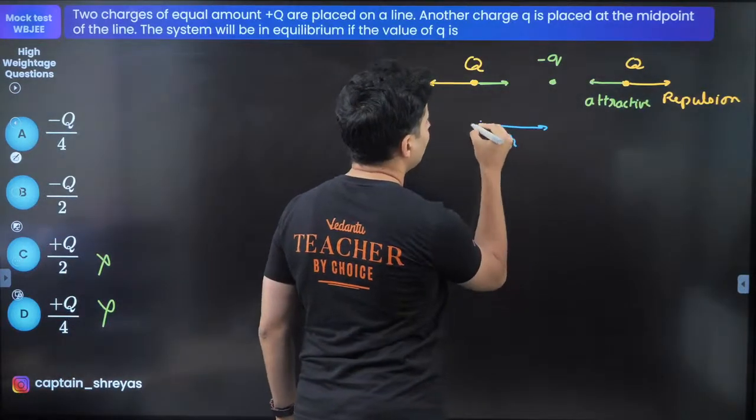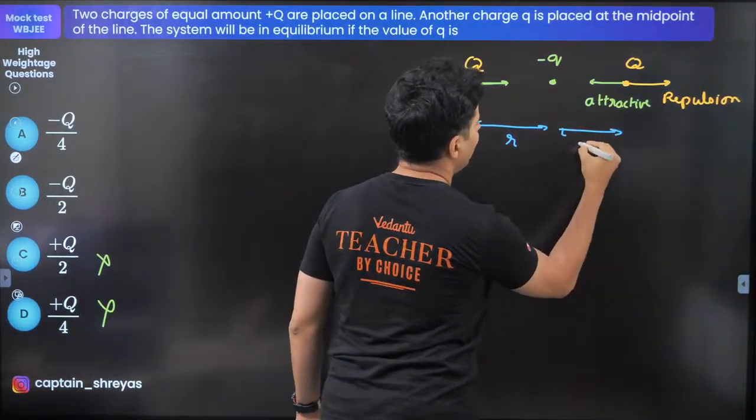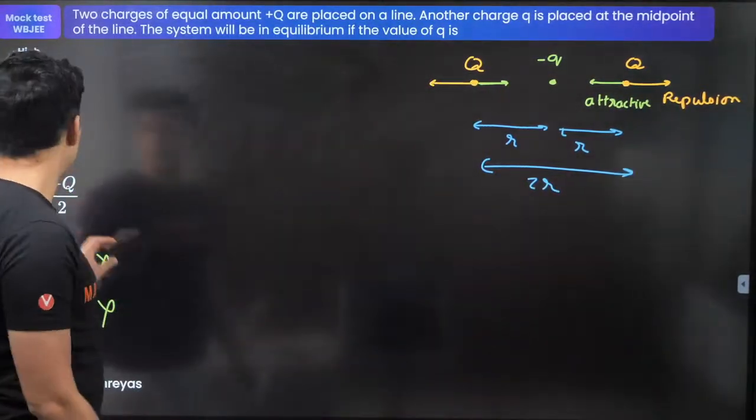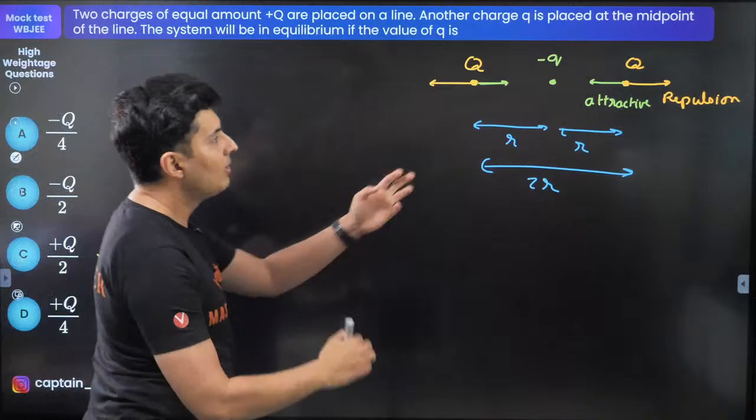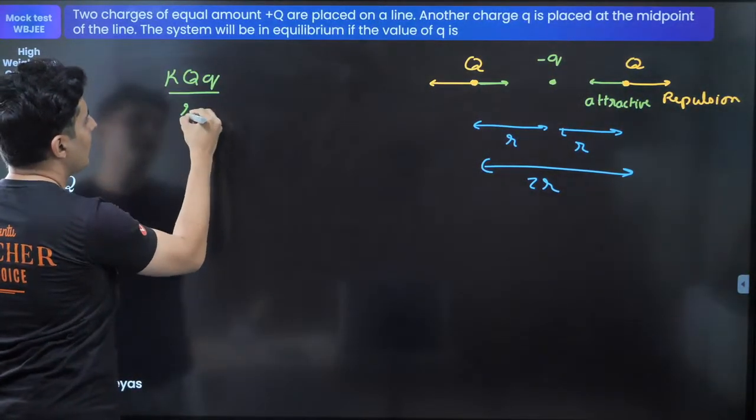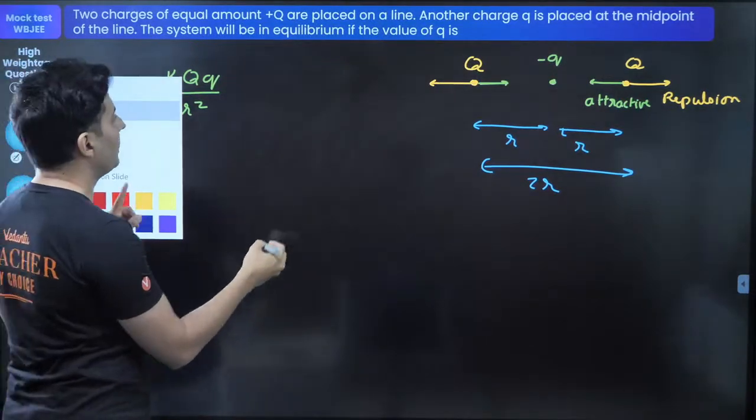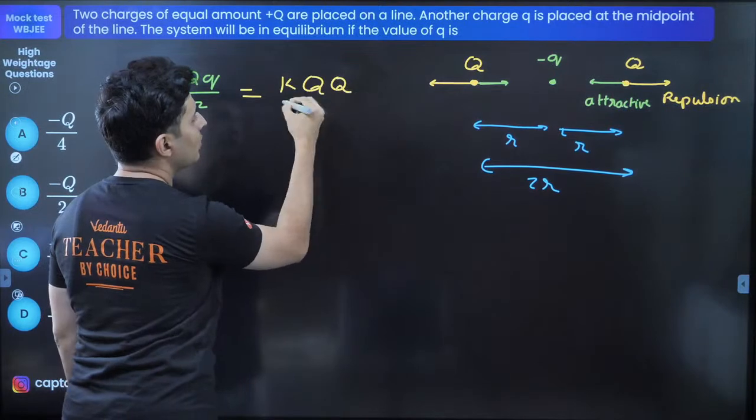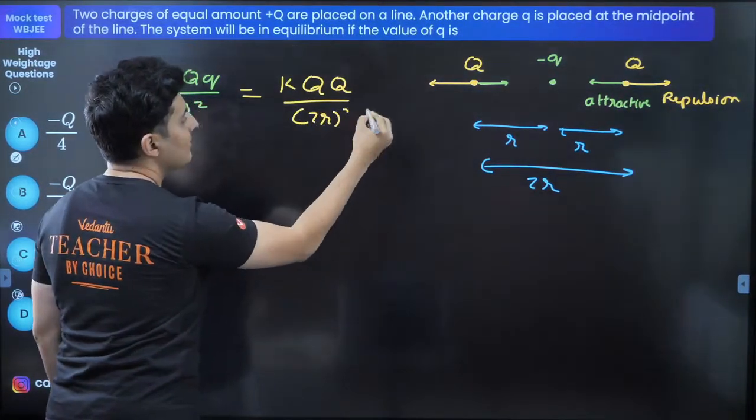Assume this as R and this is also R. So naturally this whole distance is 2R. Just the attractive force is equal to the repulsive force. How much will be the attractive force? K, Q, Q divided by R square. How much will be the repulsive force? The repulsive force will be K, capital Q divided by 2R whole square.